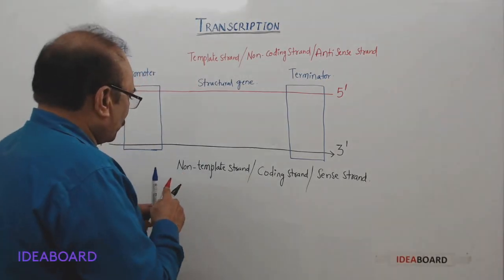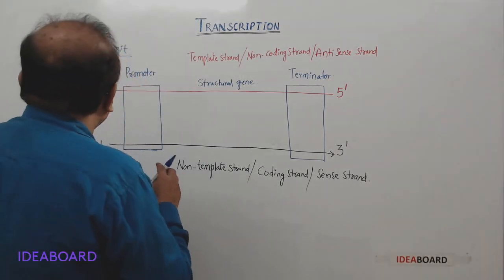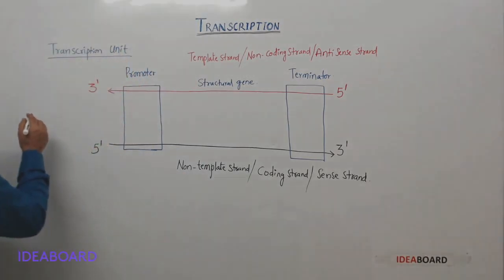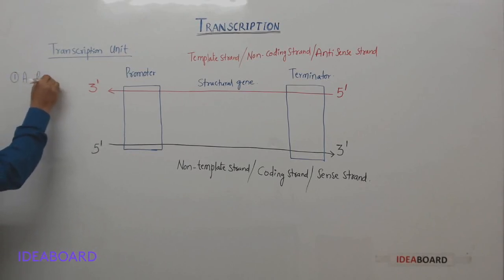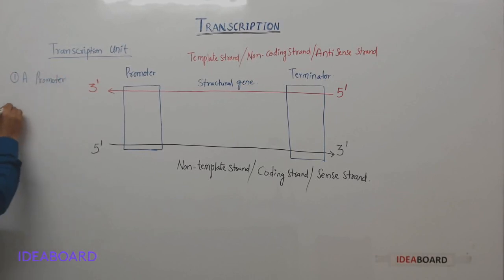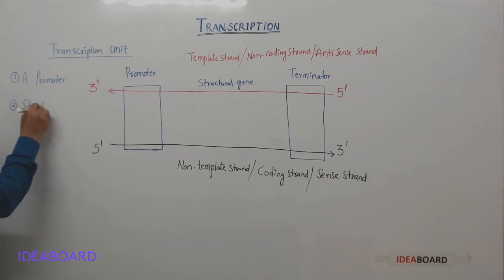This transcription unit has three components. The three components of the transcription unit are: one, a promoter; two, a structural gene; and three, a terminator.